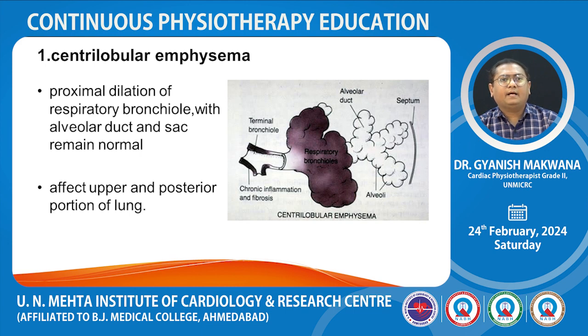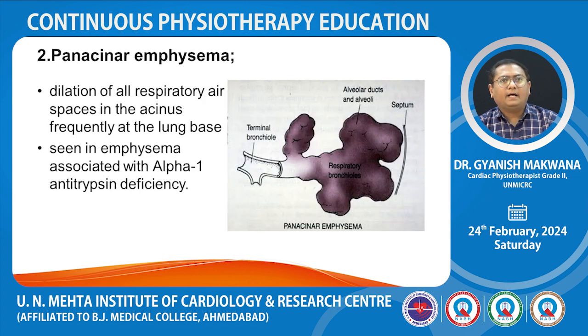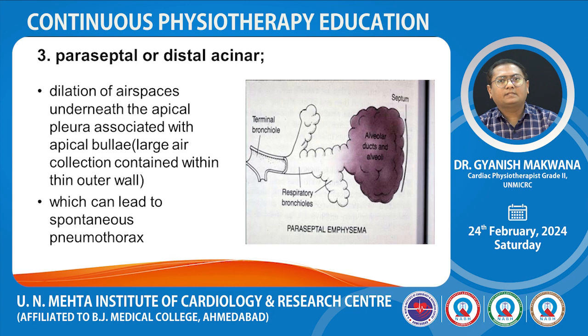The affected segment are upper and posterior portion of the lung. Second, panacinar emphysema, that is dilation of all respiratory air spaces in acinus frequently at the lung bases, which is seen in emphysema associated with alpha-1 antitrypsin deficiency. Third one is paraseptal or distal acinar, dilation of air spaces underneath the apical pleura associated with apical bulla, that is large air collection contained within the outer wall, and if it bursts it can lead to spontaneous pneumothorax.